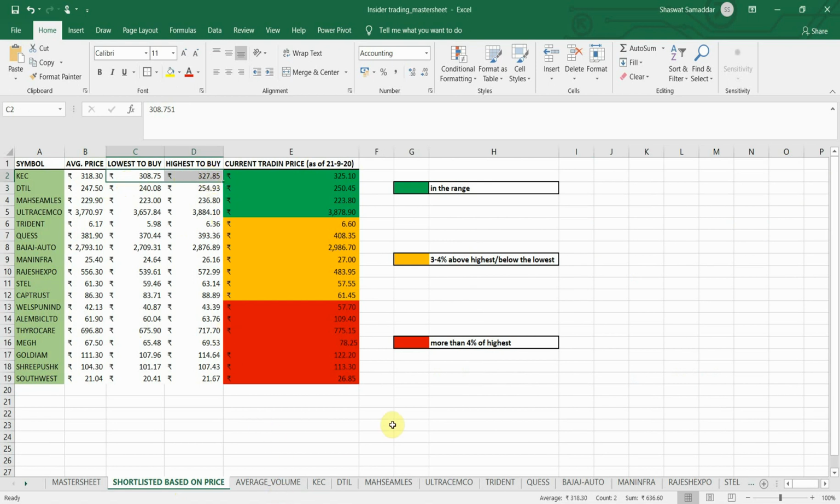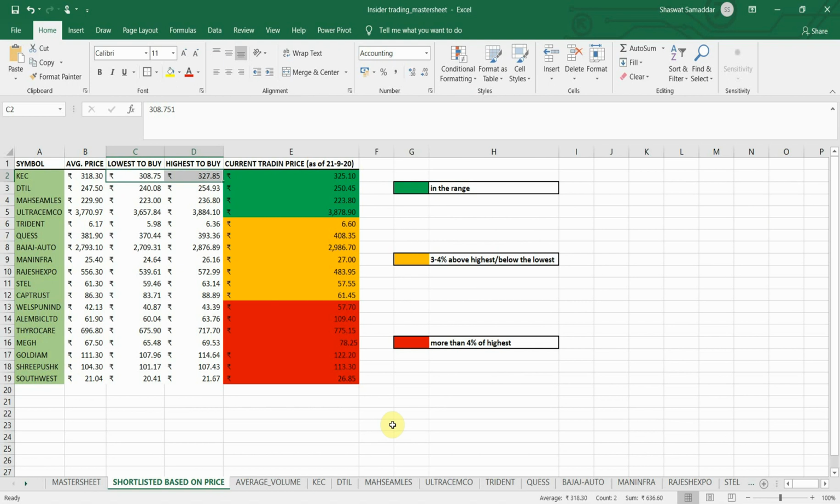So if the price rose after that day and then came down to our range, we have to check how much percentage it rose from the day the promoter started to buy the stock. If it rose too much, then there is a high possibility that promoters have already booked the profit and the party is over.